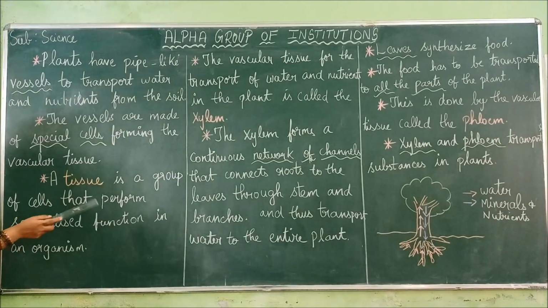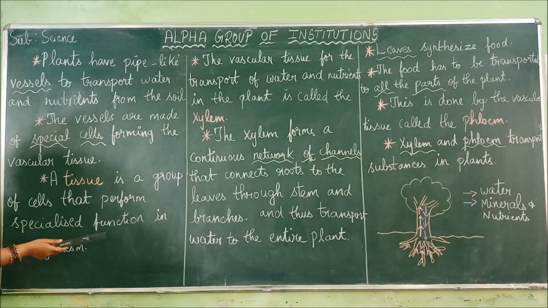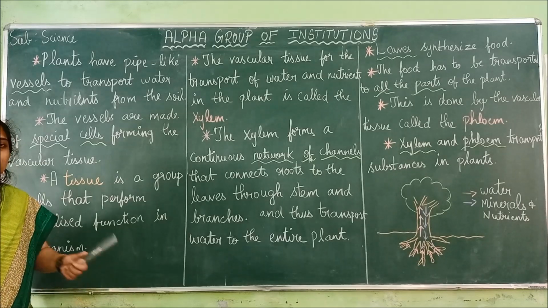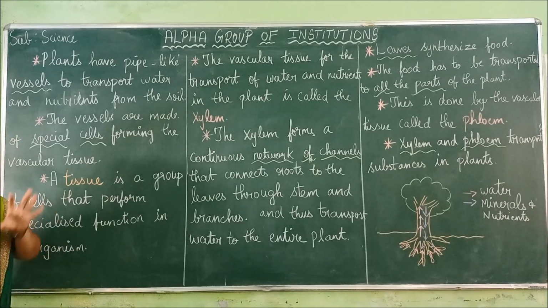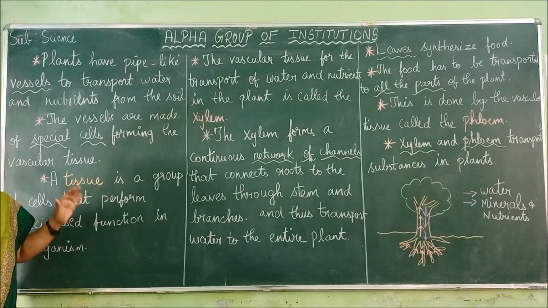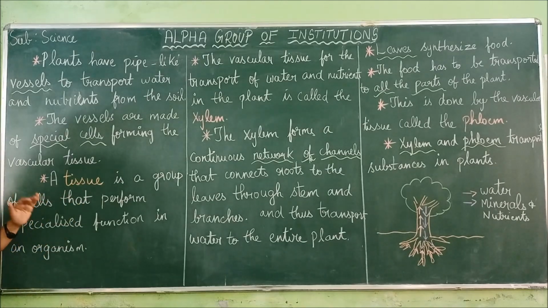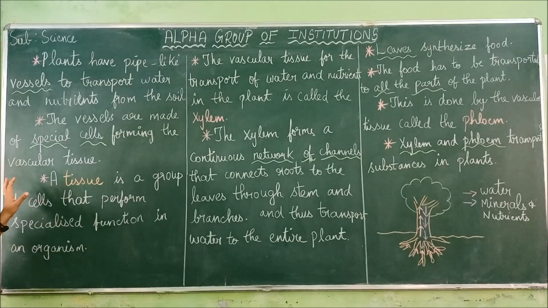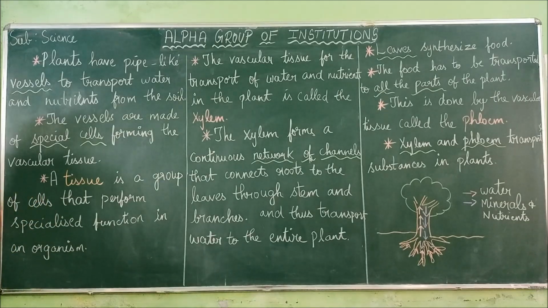And a tissue is a group of cells that perform a specialized function in an organism. So you already know what a tissue is. Tissue means it is a group of cells. Many cells together form a tissue, and what these tissues do is they are assigned to perform a specific function. So that is the only function of tissue.